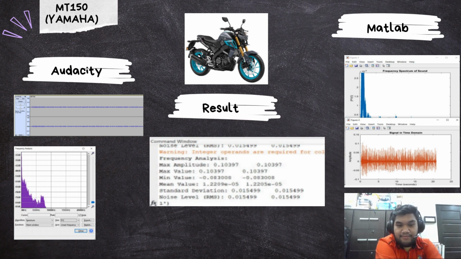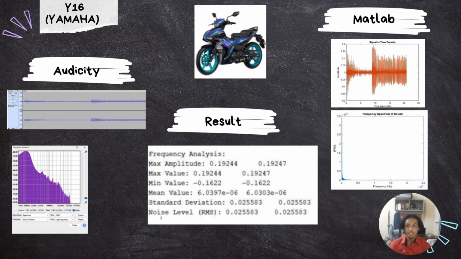section. Okay, for the result we get from Audacity, we can look at the frequency range. The spectrogram displays a wide range of frequencies extending from low frequency around 200 Hz to high frequency exceeding 10 kHz. This indicates the presence of both fundamental engine tones and higher harmonic components.